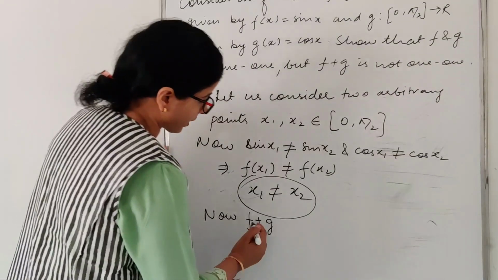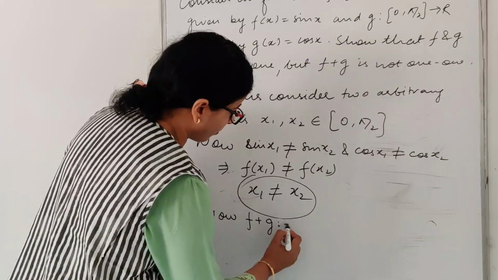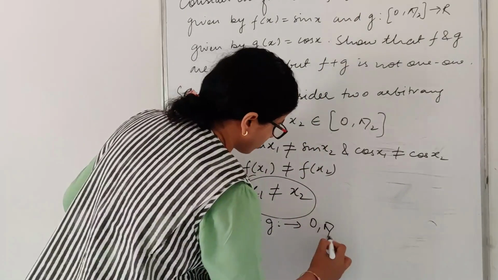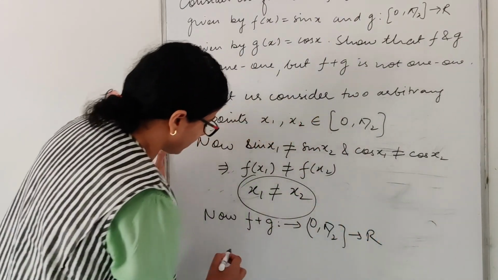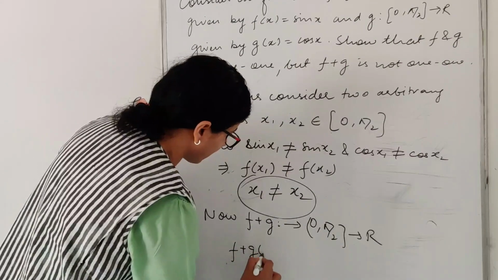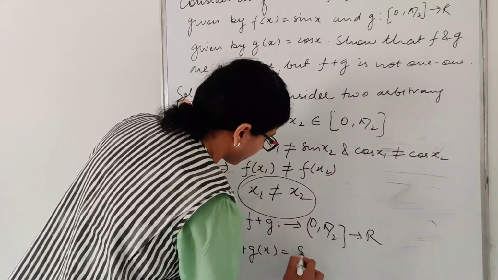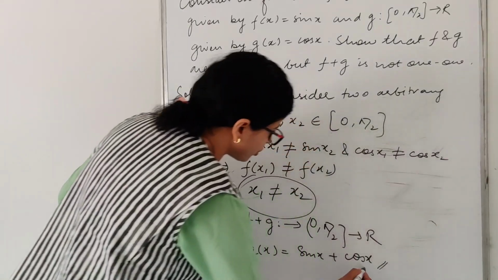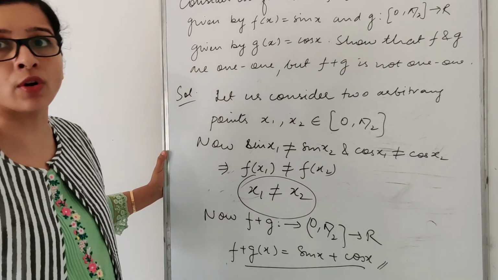Now if you are talking about f plus g, if you take the intersection you will get 0 comma pi by 2 to R, right? So (f plus g)(x) will be equal to sin x plus cos x. We have to check whether this function is 1-1 or not.